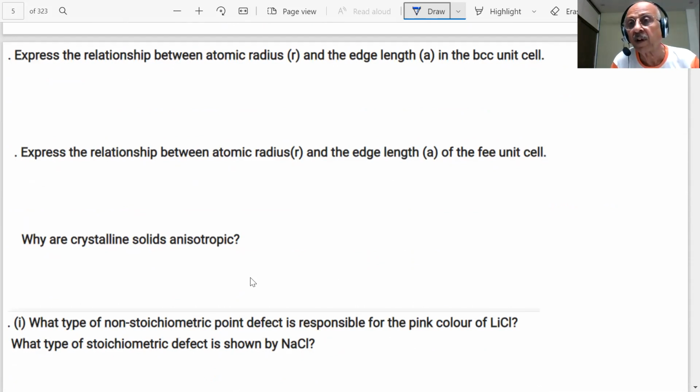We discussed what? We discussed simple cubic. How did we discuss simple cubic? It was very easy, students. What was that? a is equal to 2r. Then we discussed FCC, students. What happened in FCC?